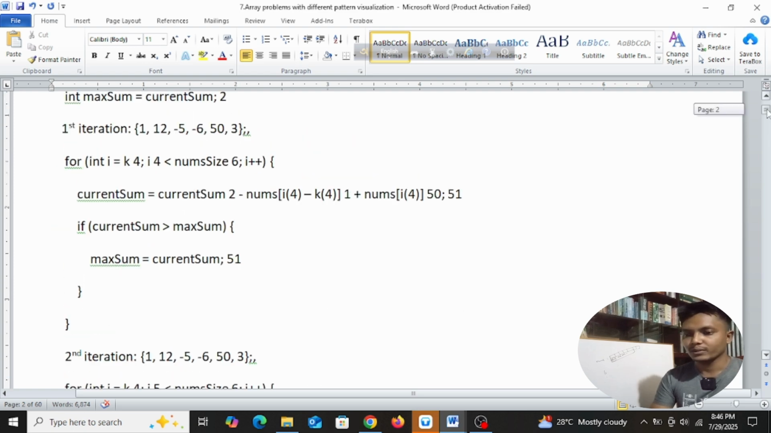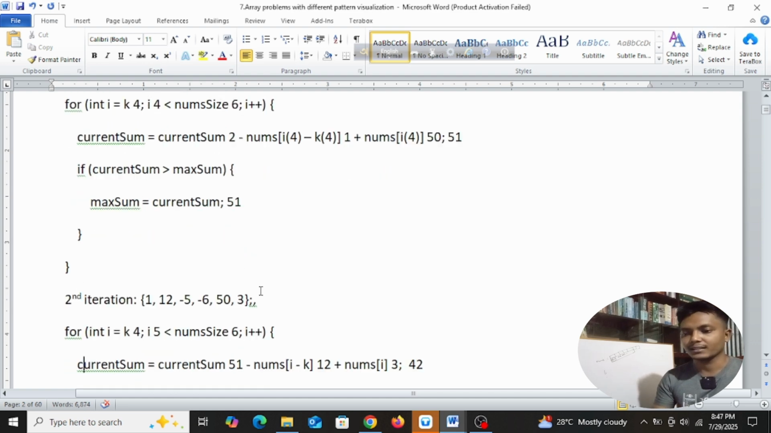So when you have 51, if current sum is greater than max sum, so our max sum was 2, right? After the last for loop, all the iterations, we had 2 for max sum. So current sum 51 is of course greater than max sum 2. So in the max sum, we will store the current sum again. That means 51 would be stored in the max sum. So now our max sum is 51. Okay, so let's go for the second iteration.